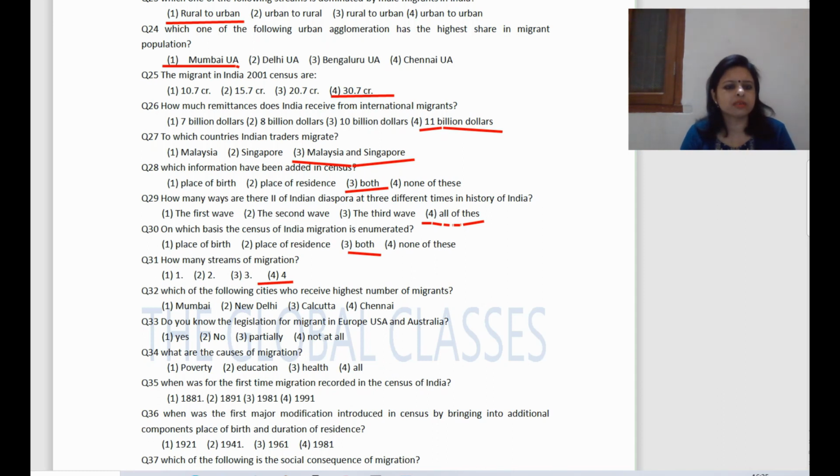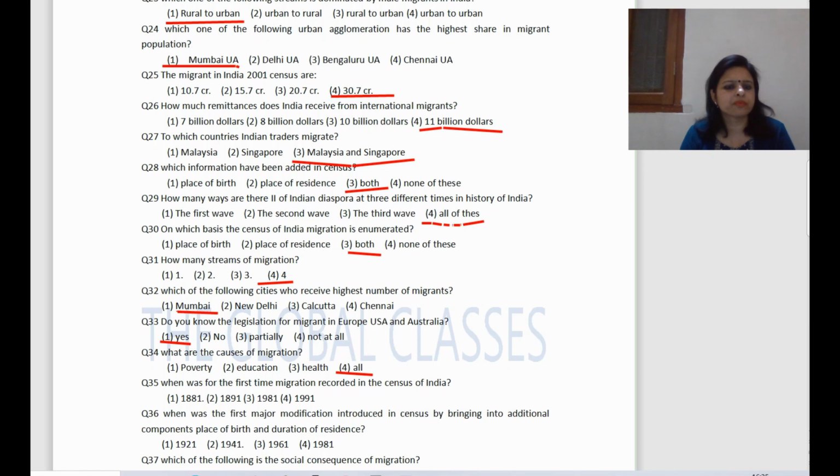Now next question. Which of the following cities receives the highest number of migrants? The right answer is Mumbai. Now next question. Do you know the legislation for migrants in Europe, USA and Australia? The right answer is yes. Now next question. What are the causes of migration? The right answer is all.